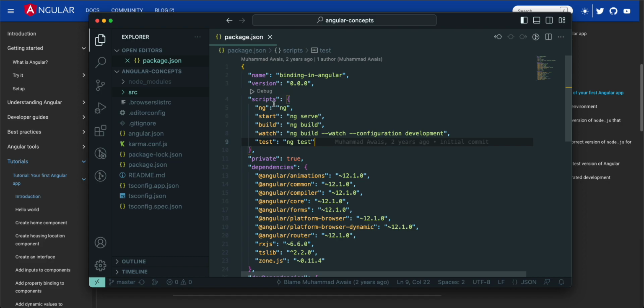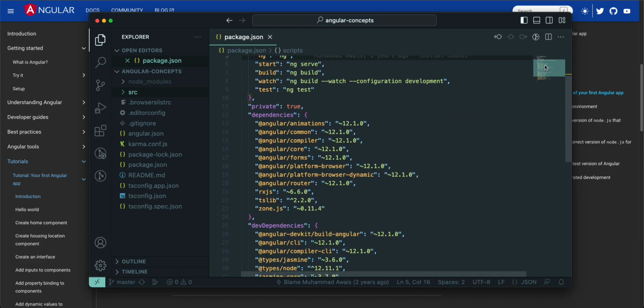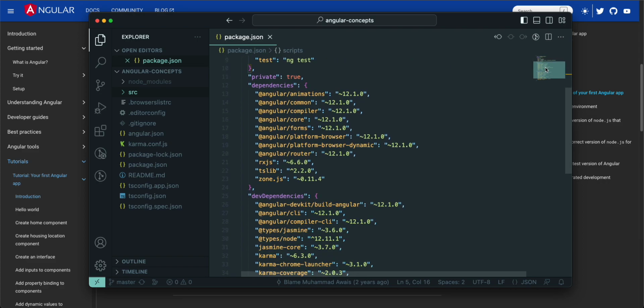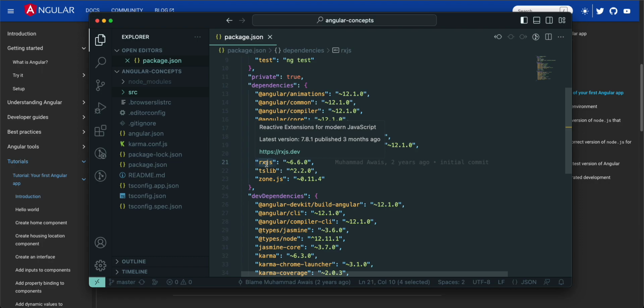So this package.json actually lists the libraries which we are using in our application. We have a dependencies object in which it says which Angular animations version we are using, what Angular compiler we are using, and what Angular forms version we are using. And RxJS is a reactive JavaScript library. It's very useful in our Angular application, and it comes by default with the basic Angular structure, right?